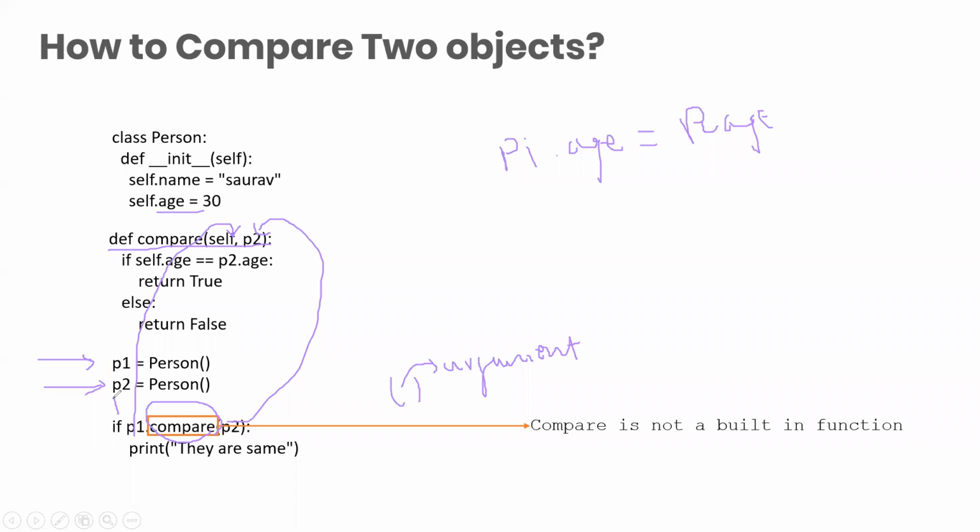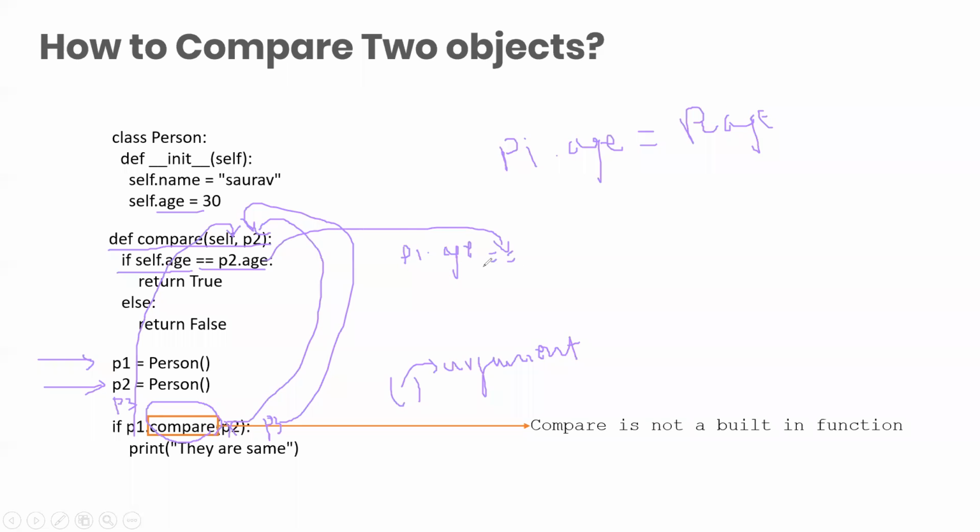If there was another object like P3, and we had written P3 instead of P2, then P3 would have been passed here. Now self.age means P1.age, and it is compared to P2.age.